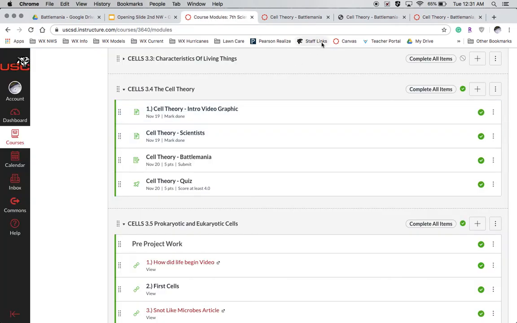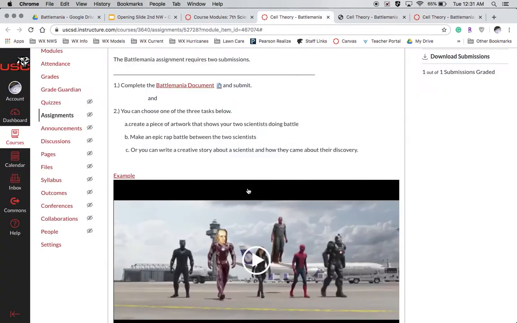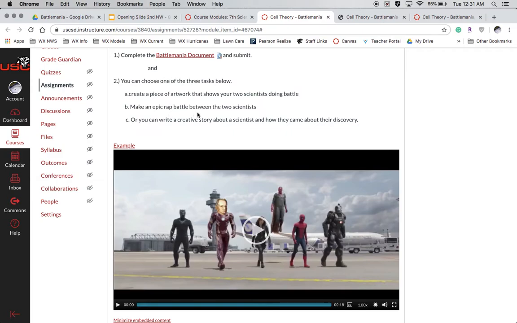It can also be an epic rap battle. Not a whole lot of people choose this one. It involves a lot of work, but if you want to have fun, if you want to write a little rap battle and film it, going back and forth about which scientist would be better, you can go ahead and do that. You can also do the creative story about the scientists and how they came about their discovery. That one's super easy, and a little bit more individual.